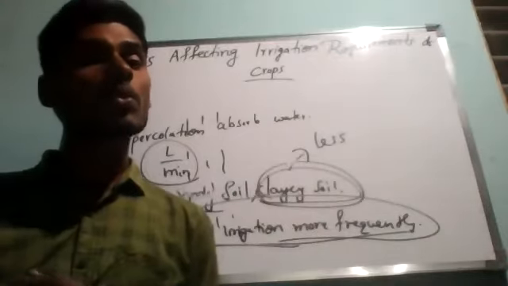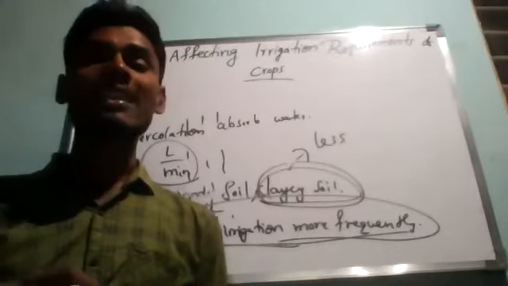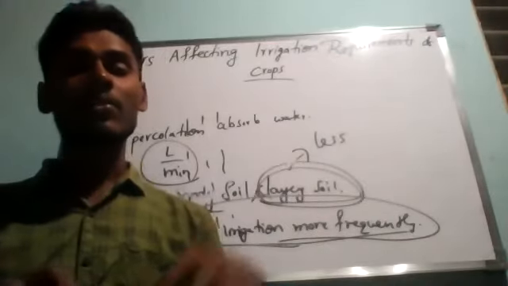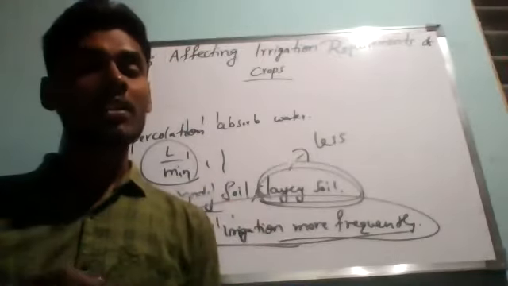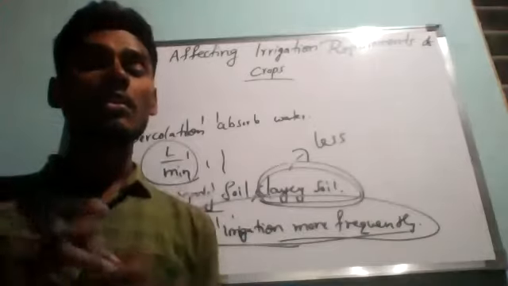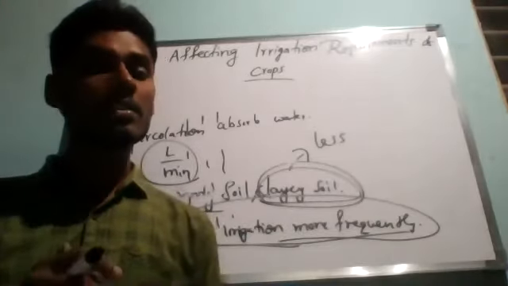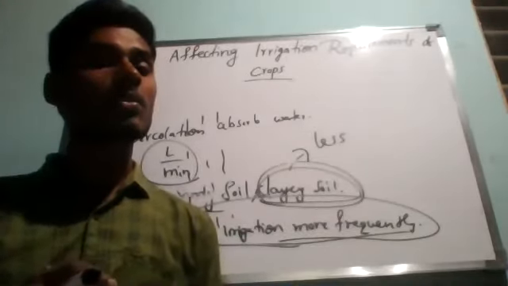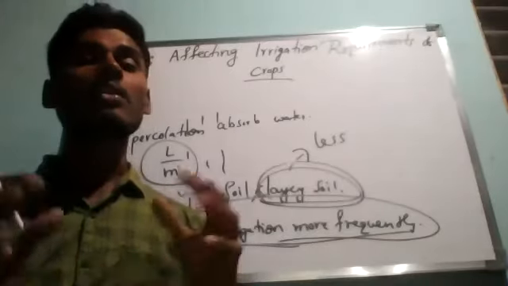So when the crop grown in clay soil is irrigated, the water remains in the soil for a longer time, and hence the plants can absorb this water in adequate amount.